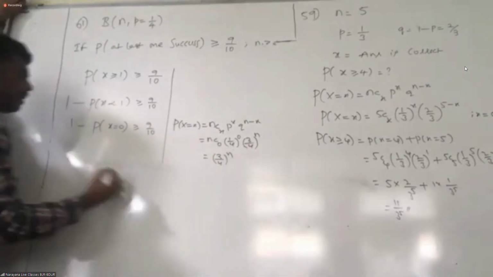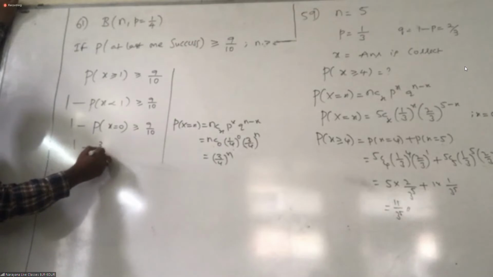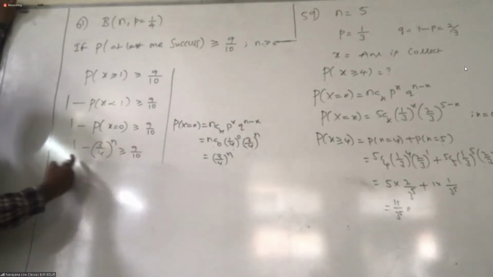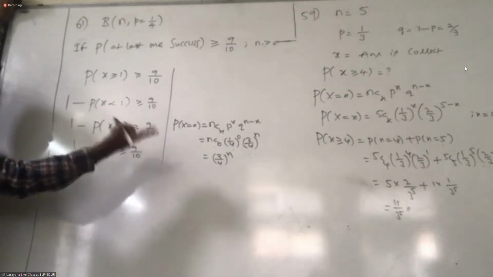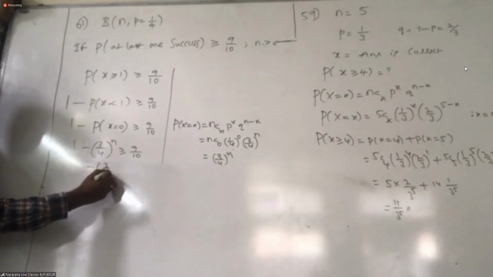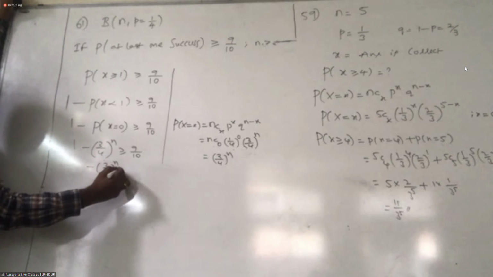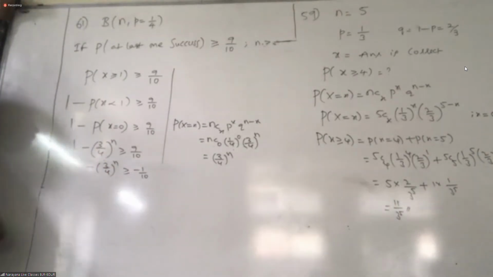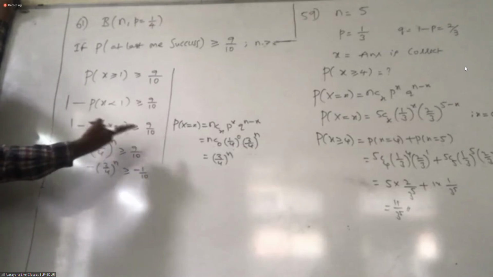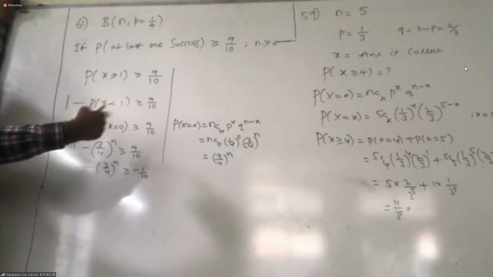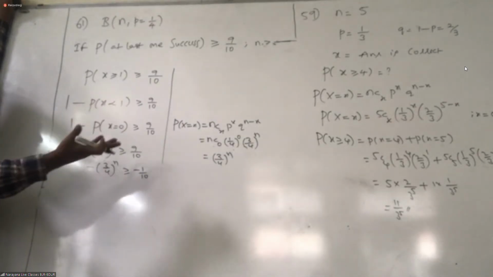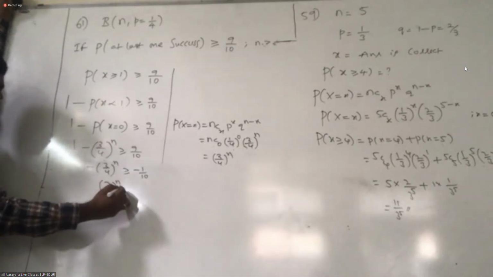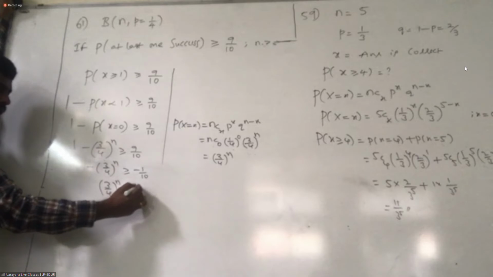So I'm going to write here: 1 minus (3/4)^N is greater than or equal to 9/10. Now I'm sending the 1 to that side: minus (3/4)^N is greater than or equal to minus 1/10, since 9/10 minus 1 is minus 1/10. Now cancelling the sign, the inequality flips: (3/4)^N is less than or equal to 1/10.